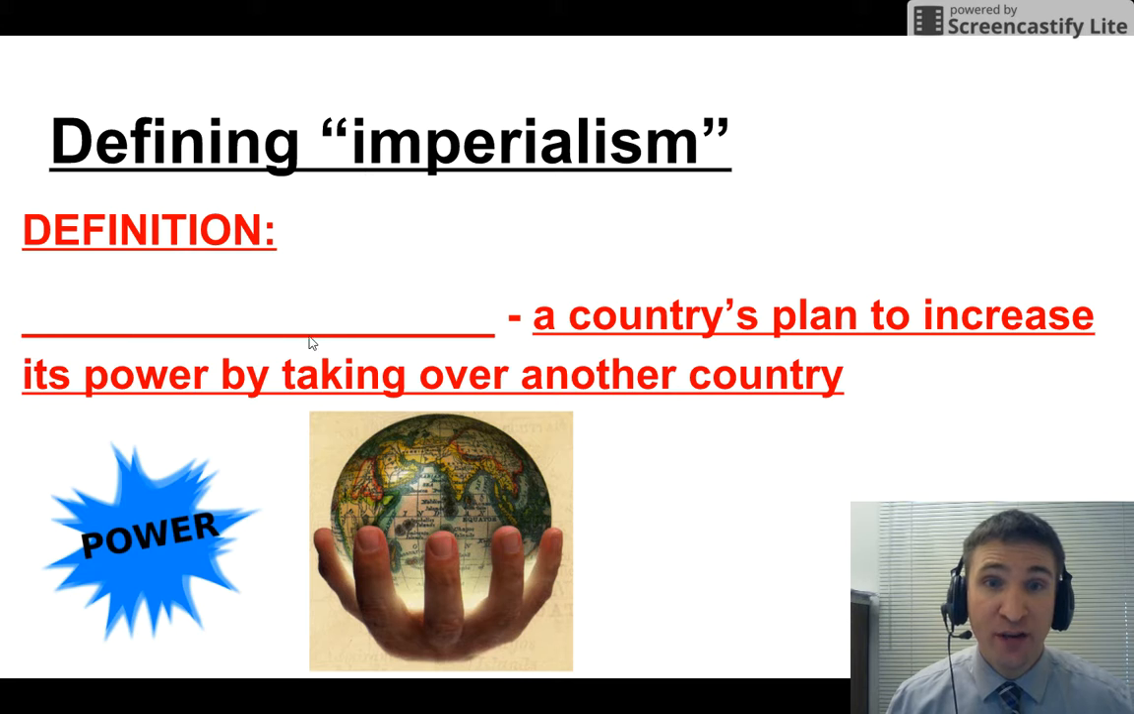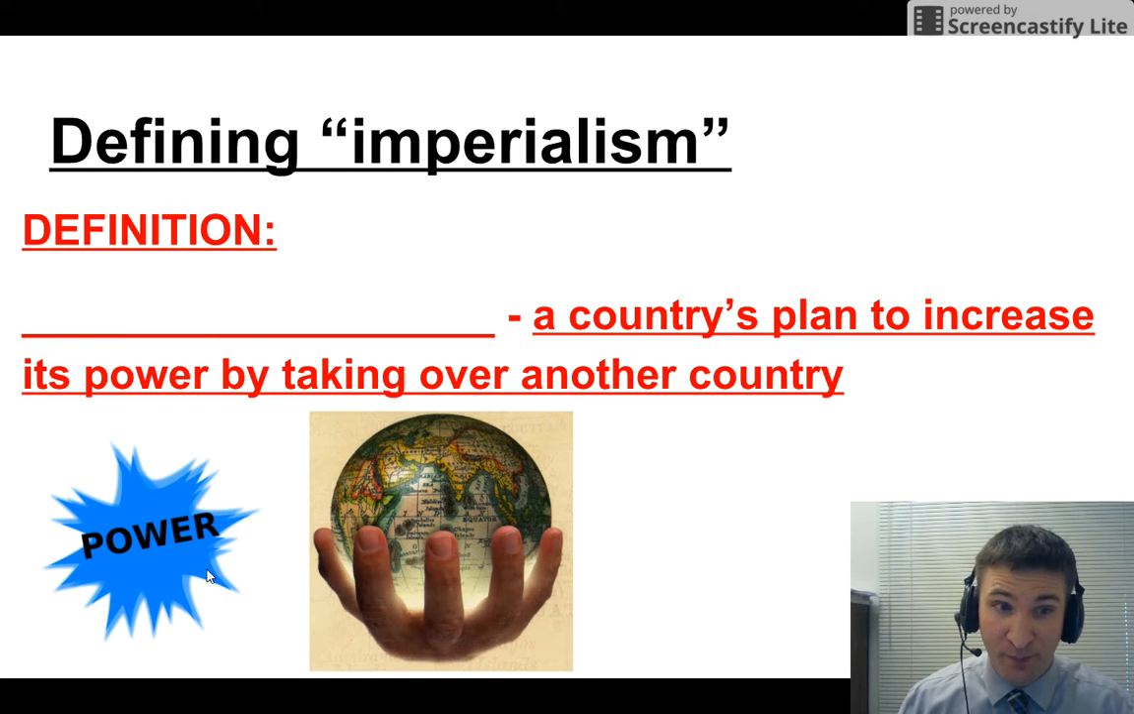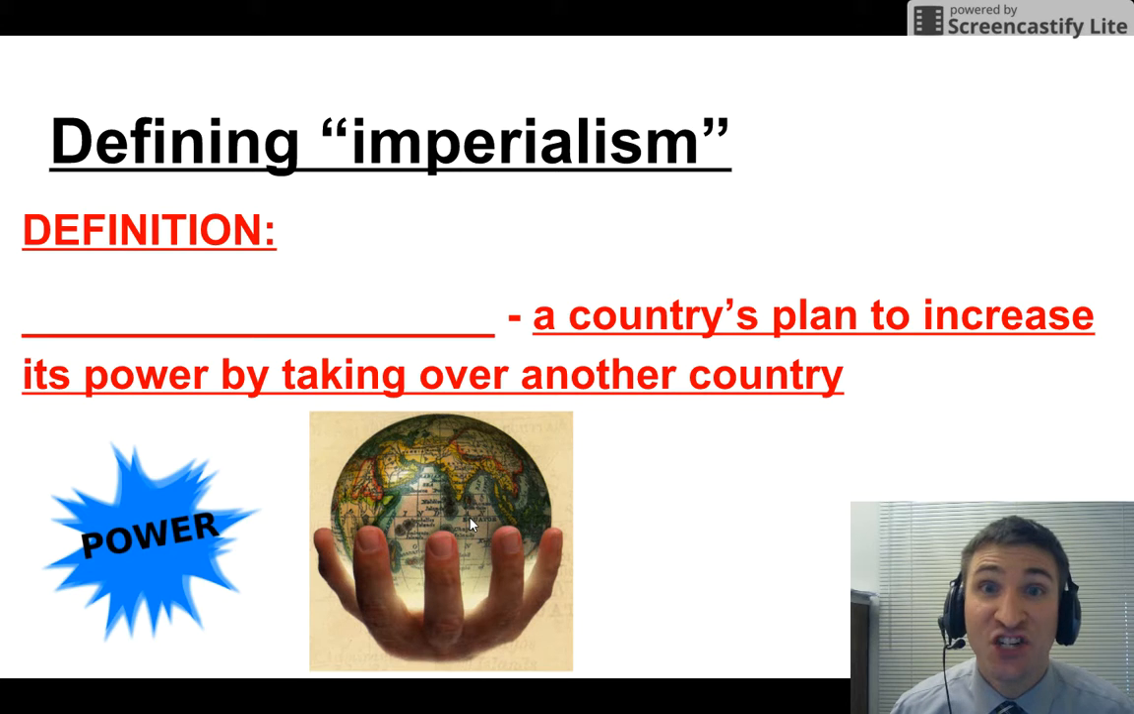Definition. Imperialism is a country's plan to increase its power by taking over another country. It involves power, it involves domination. Let's talk about the events that show imperialism.